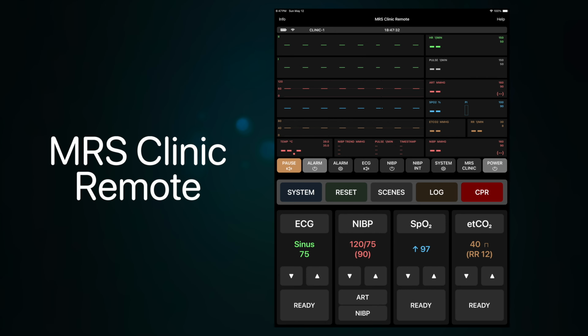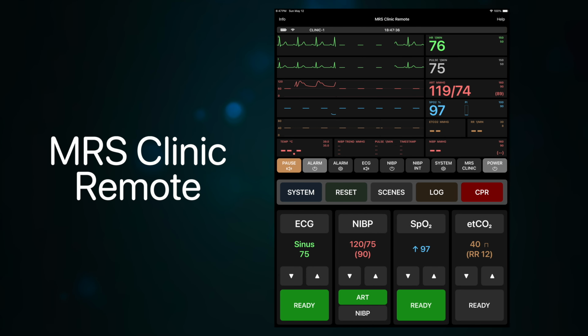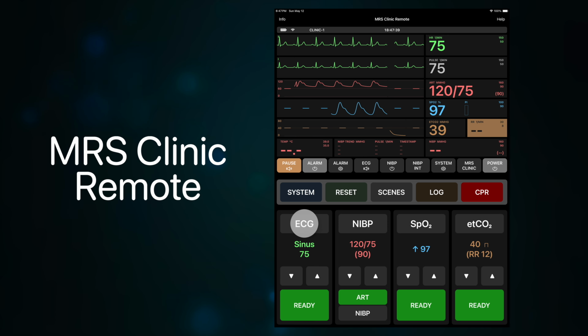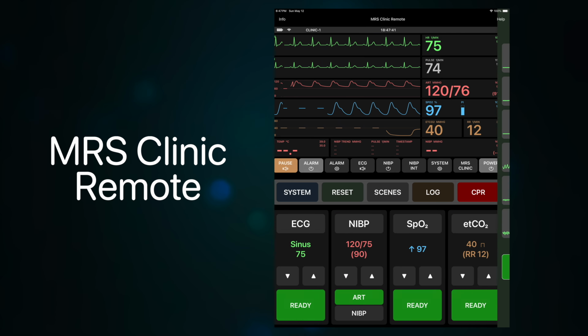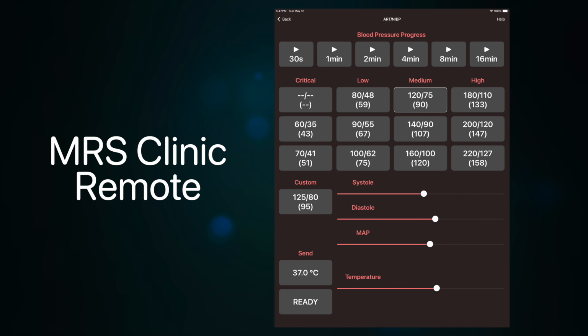The Medical Rescue Sim Clinic remote control app offers activating all curves, setting vital signs, and many other functions via Bluetooth or Wi-Fi connection. This makes a comfortable and realistic simulation possible.